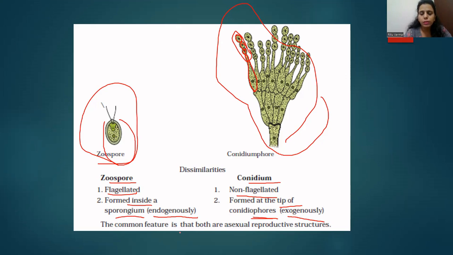The common feature between zoospores and conidia is that they are both asexual reproductive structures. They both help in the process of asexual reproduction in algae and fungus respectively. So we are done with spore formation. In the next video, we will talk about vegetative propagation. Take care till then. Bye-bye.